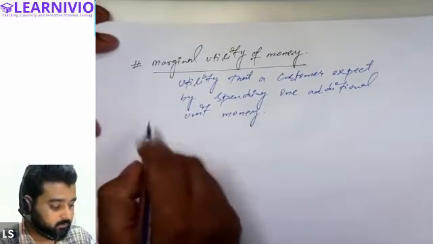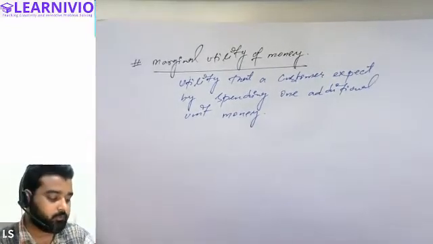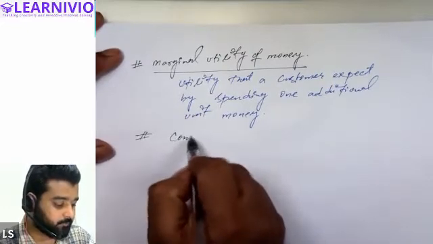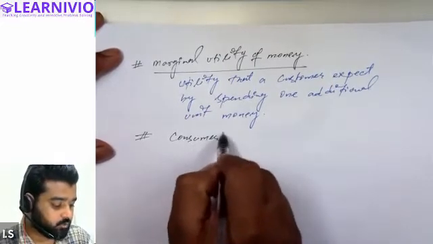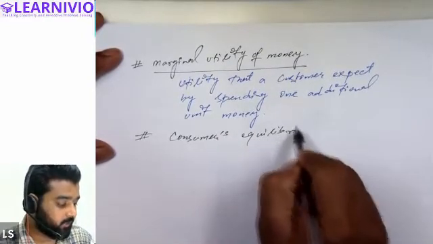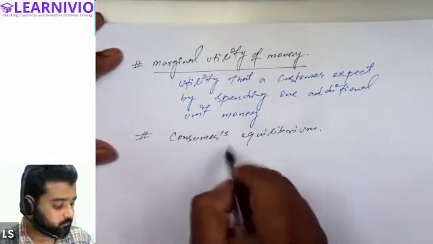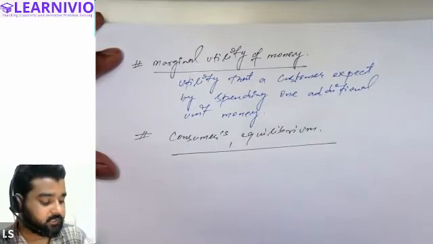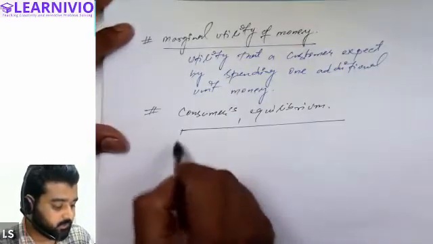All right. And after this, we have also covered consumer's equilibrium, wherein I have told you that consumer's equilibrium in utility approach has been categorized as single commodity case.